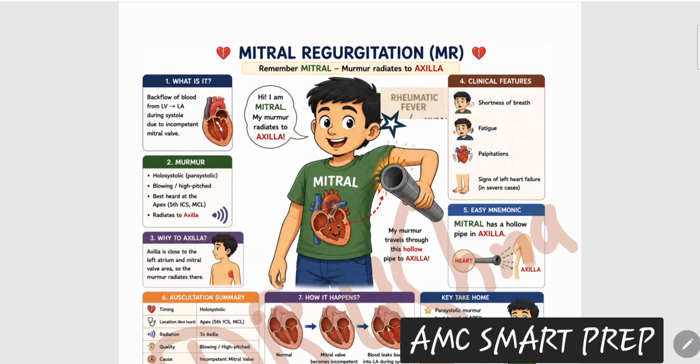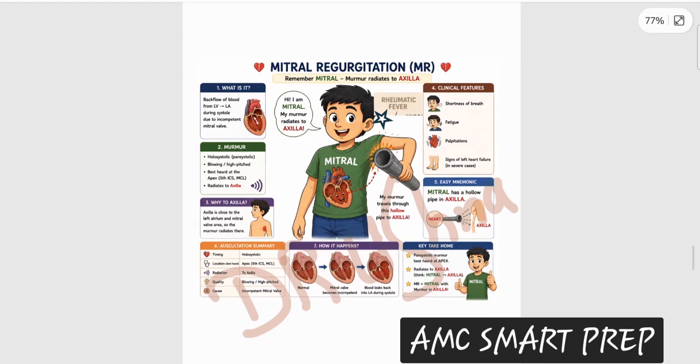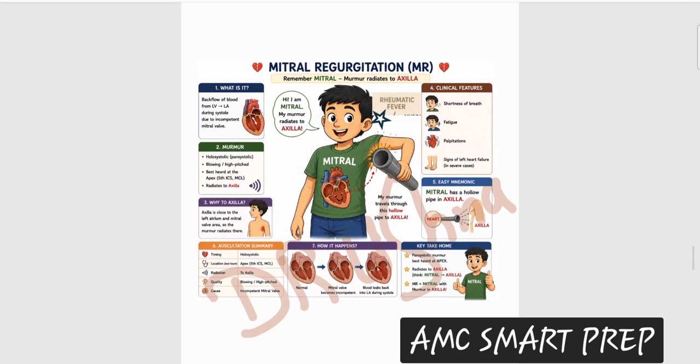So this murmur is a holosystolic murmur, because we know mitral regurgitation presents as a holosystolic murmur that is radiating to your axilla. Okay, so any murmur that is radiating to the axilla, remember mitral regurgitation. That is a very important murmur. So just remembering these things: mitral baby, association with rheumatic heart disease, murmur radiating to axilla, you are done with mitral regurgitation. So what is the actual location of your mitral valve?